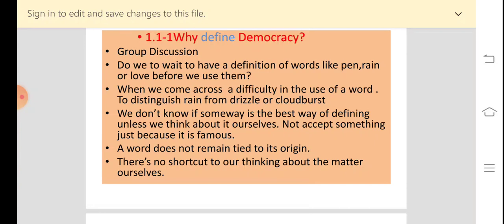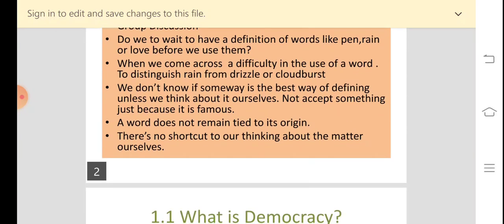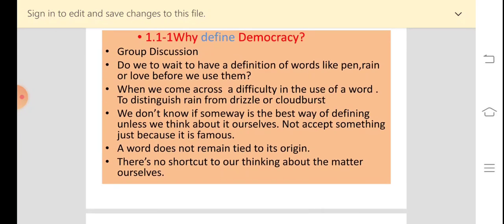The teacher tells her that the need to define a word arises when we come across a difficulty in the use of a word. She gives the example of rain. She says that we need a definition of rain when we have to distinguish rain from drizzle or cloudburst.